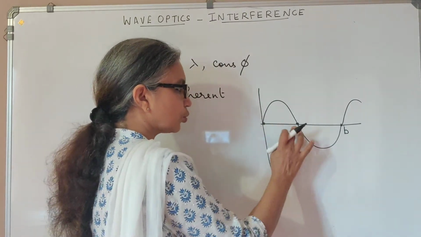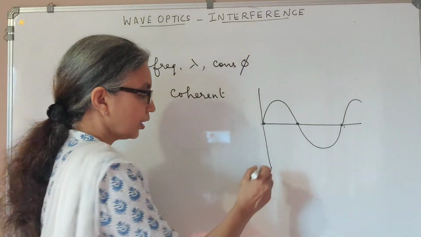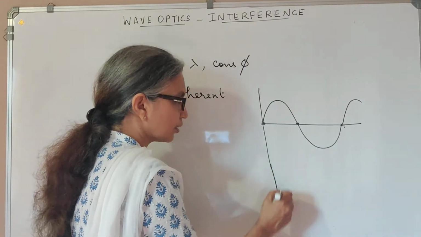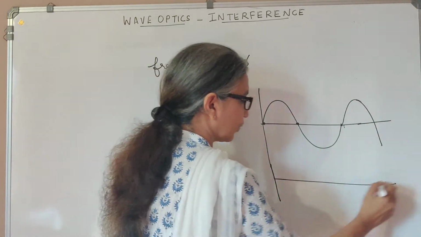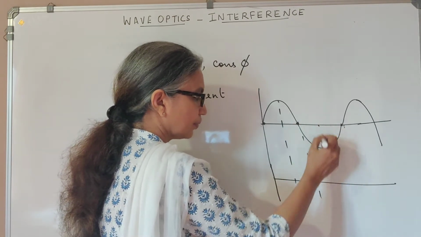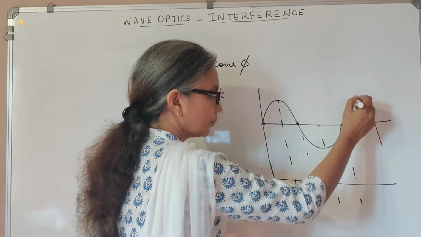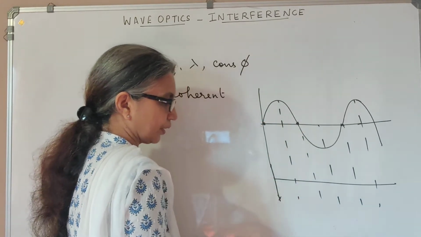Now, when we talk about two waves, we have already done this in our chapter on alternating currents. Suppose we have two waves like this. One wave is here, and let's say we have the other wave like this. When this is at 0, this is at the negative peak.